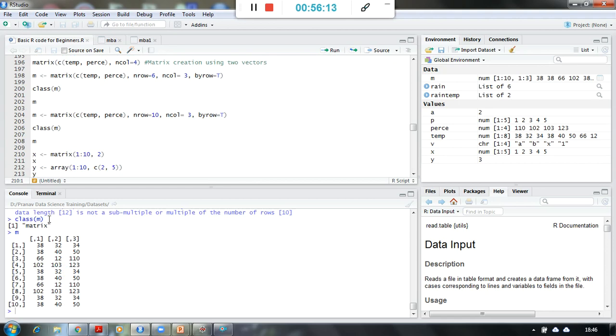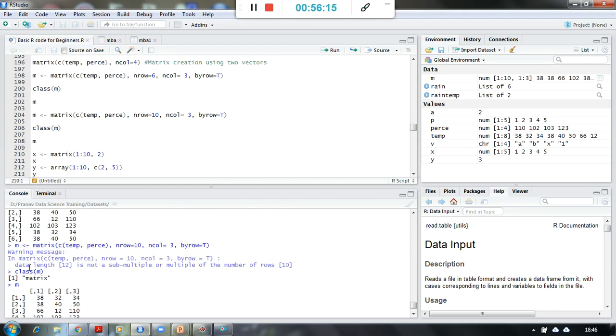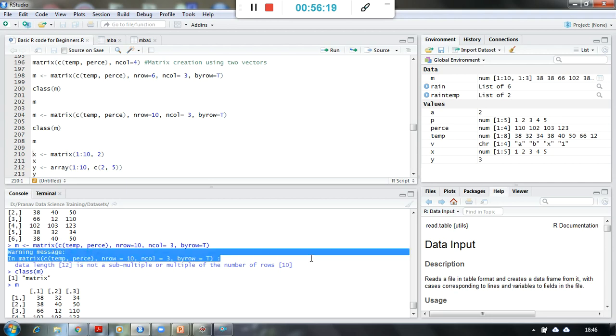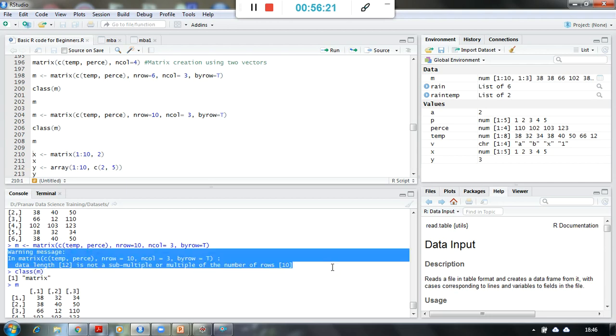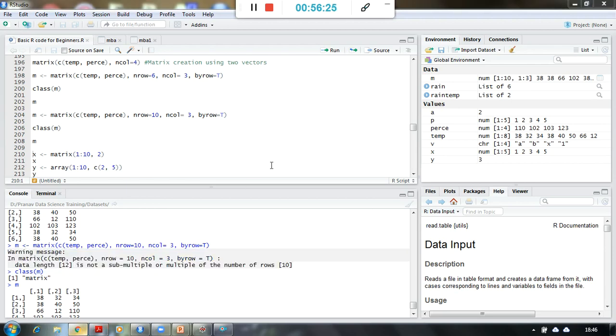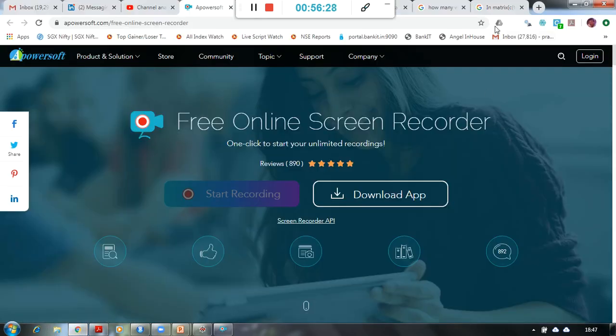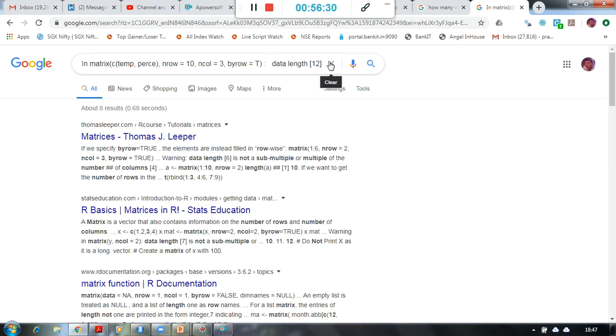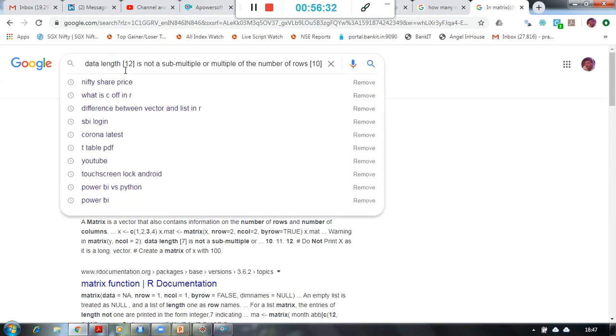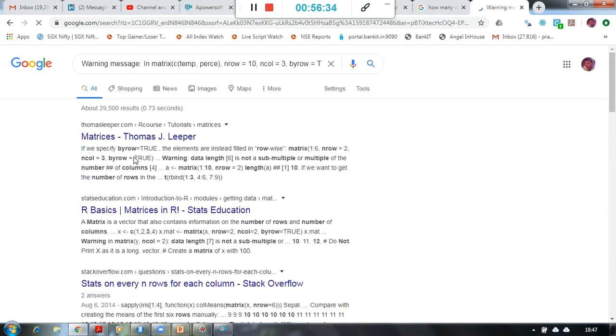So whenever R gives you a warning, just read it so that you will understand what mistake you are making. And for more information, you can always copy this message, go to your best friend and put it over here and say enter, and you will get a lot of articles on this.